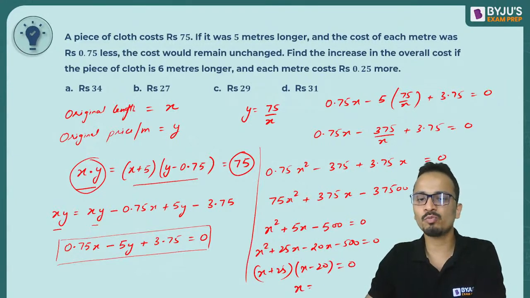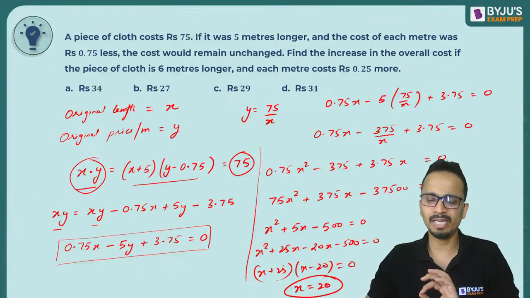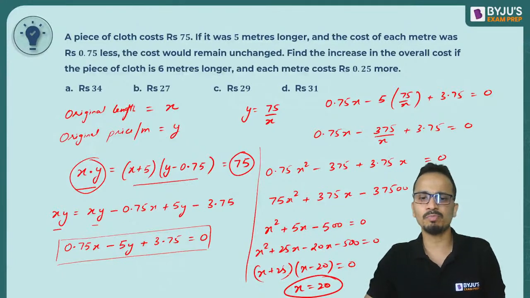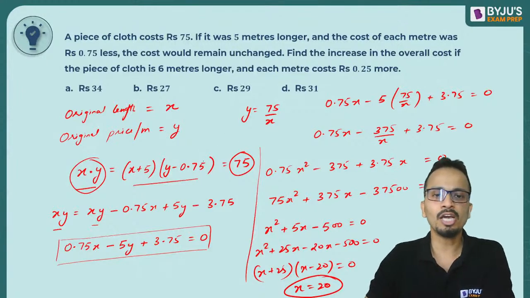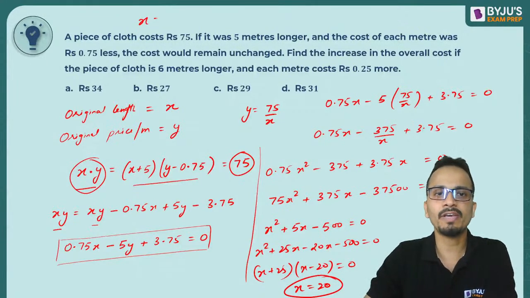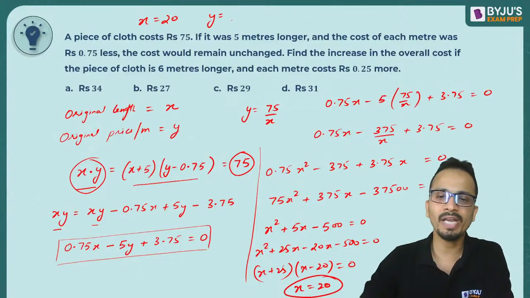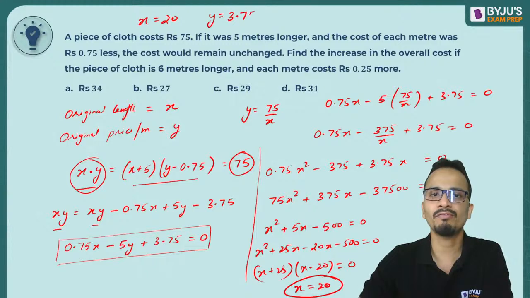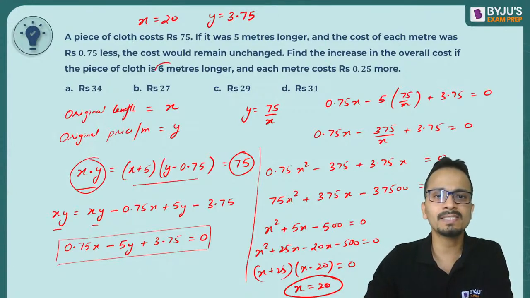So the value of x will be equal to 20. Okay. I'll reject negative value of x, which is minus 25. So the value of x comes out to be 20. Okay. Now if x is 20, look at the top of your screen. So the value of y will be 75 divided by 20. Okay, so that will be 3.75. Now we have to find out increase in the overall cost if the piece is 6 meters longer.